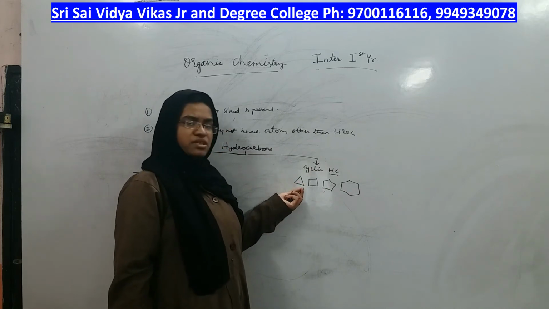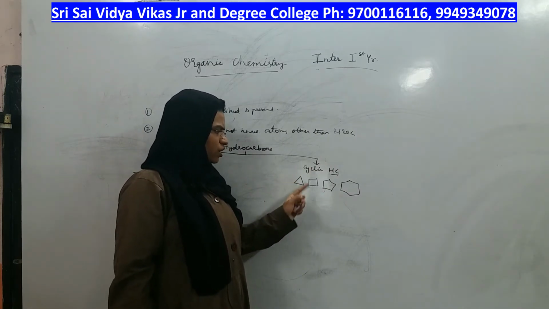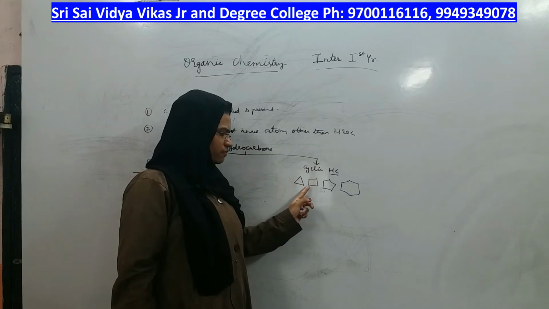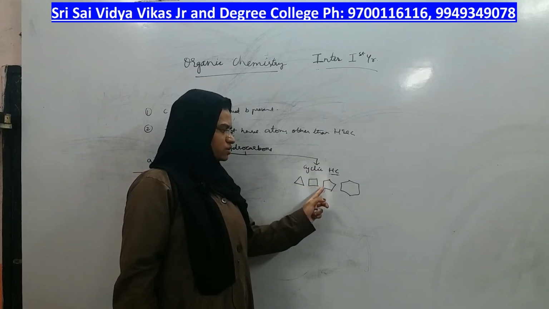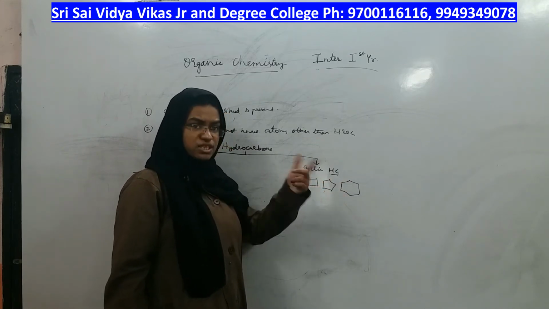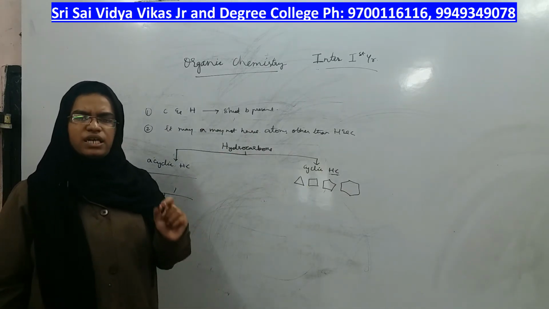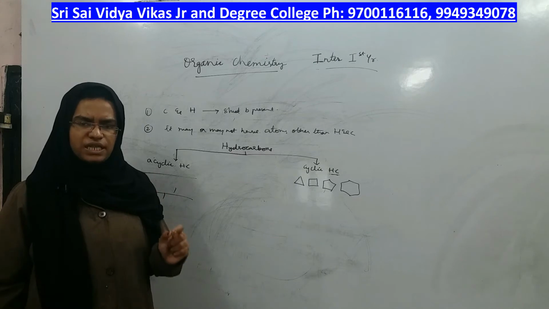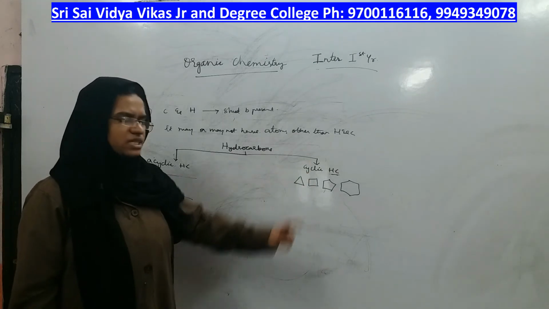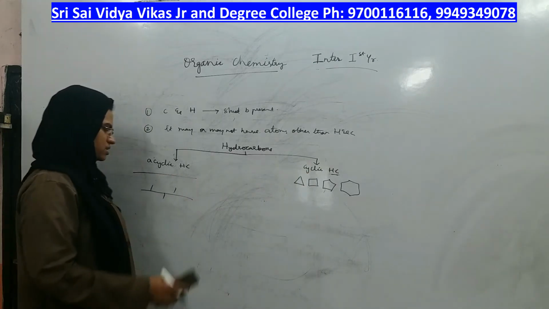The ring can be 3-membered, 1, 2, 3, or 4-membered, 1, 2, 3, 4, or 5-membered, 1, 2, 3, 4, 5, or 6-membered, or 7-membered, or even larger rings. But a ring should be present in the compound. They are called cyclic hydrocarbons. Okay.